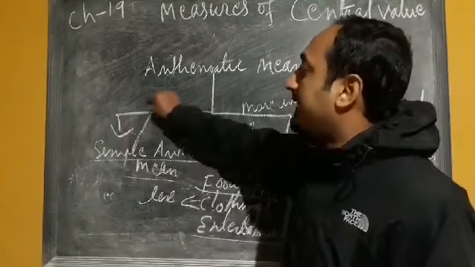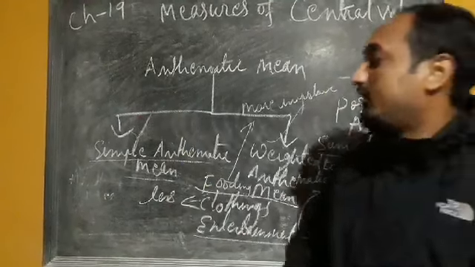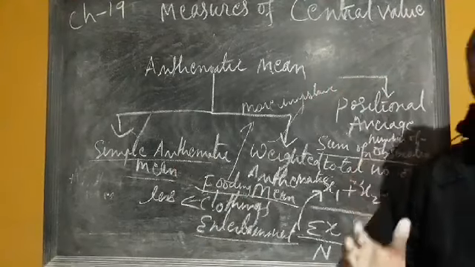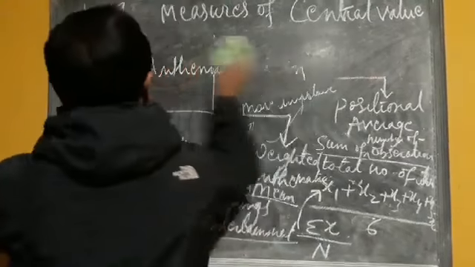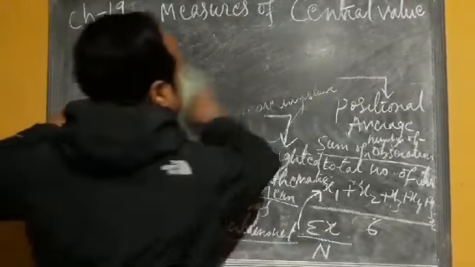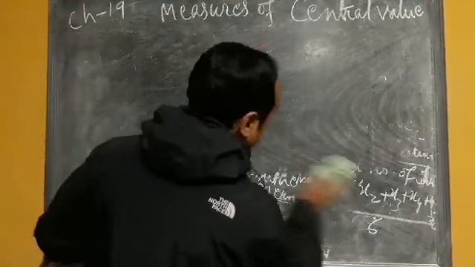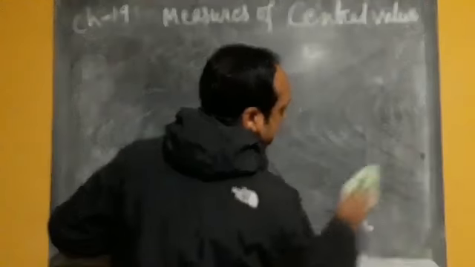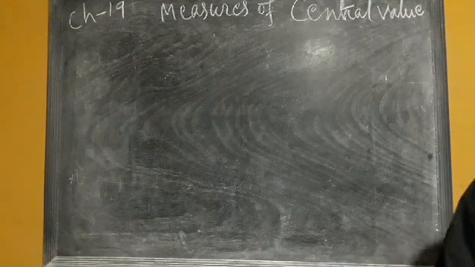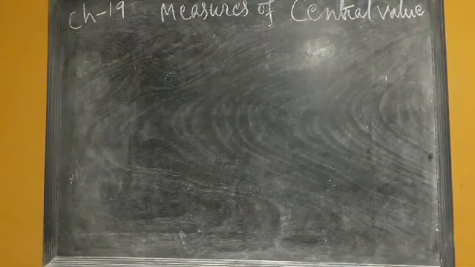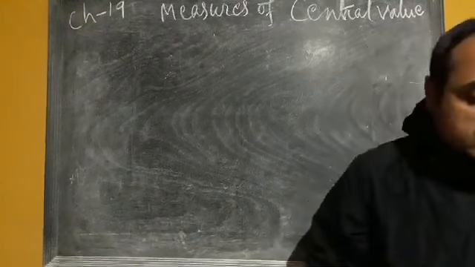Now I will solve a few problems related to simple arithmetic mean, then we will move to weighted arithmetic mean. I will take one example from your book and show you how to find the solution for this arithmetic mean.